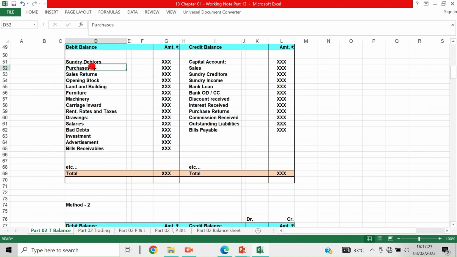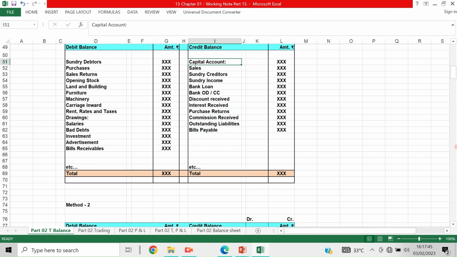Sundry debtors, purchases, sales returns, opening stock, land and building, furniture, machinery, carriage inward, rent, rates and taxes, drawings, salaries, bad debts, investment, advertisement expenditure, bills receivable, etc. Other items can also come.